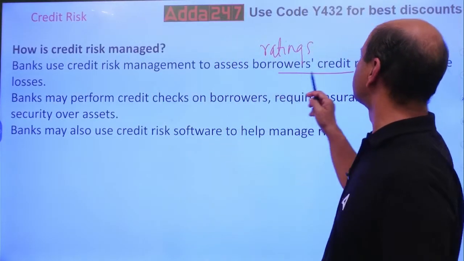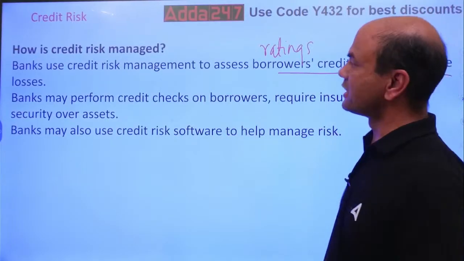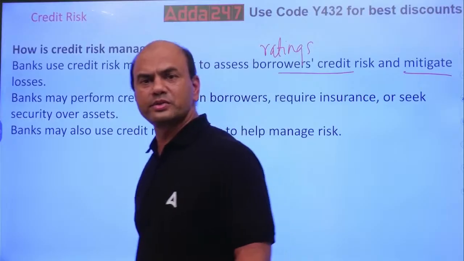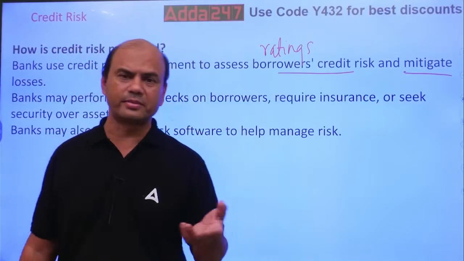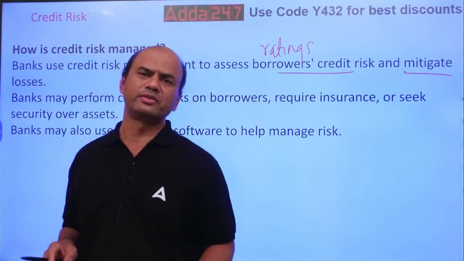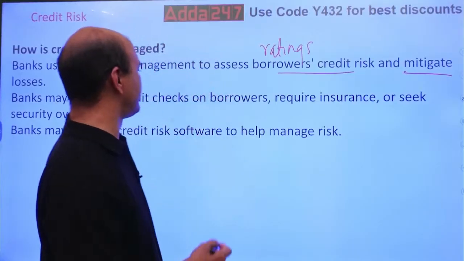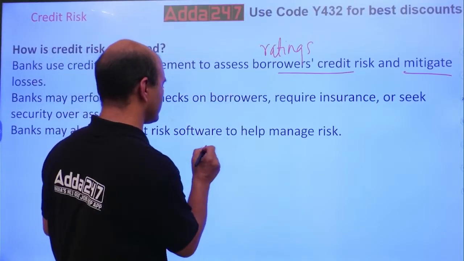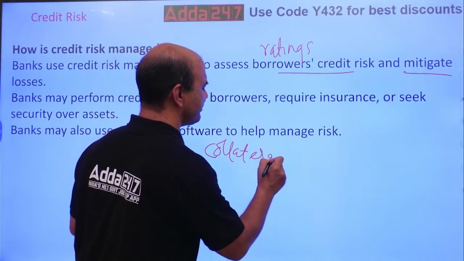Okay. So assess the borrower's credit risk and mitigate the losses. Mitigate the losses means reduce the losses. How do you mitigate the losses? How do you reduce the losses? Number one, take the collateral from that customer. If you take the collateral and the loan defaults, then what happens? You can directly sell that collateral. So number one, I'll write it over here, collateral. Number two,